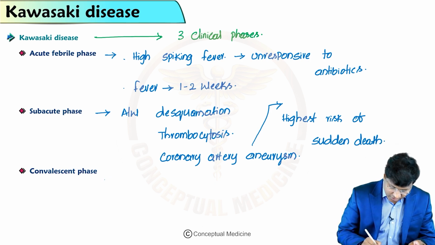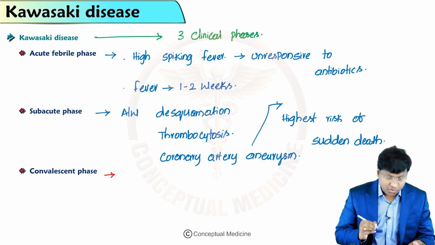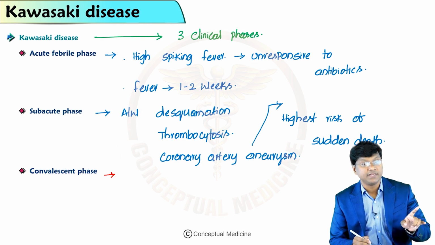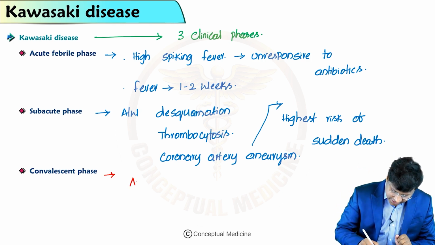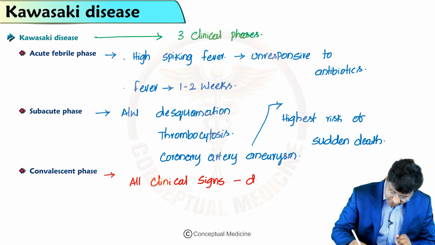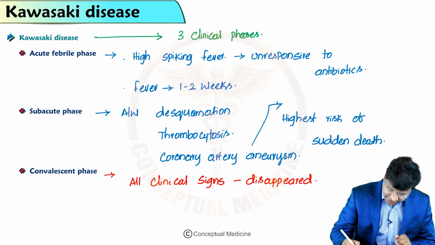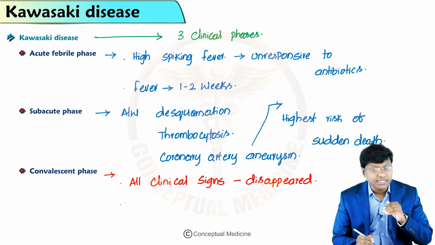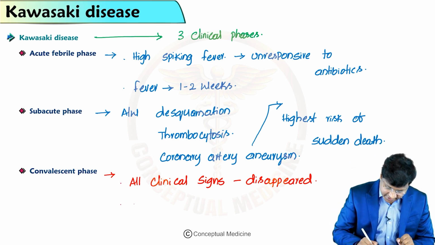Then followed by that, the convalescent phase. If you see this convalescent phase, this phase begins when all the clinical signs of illness have disappeared and continues until the ESR returns back to normal.